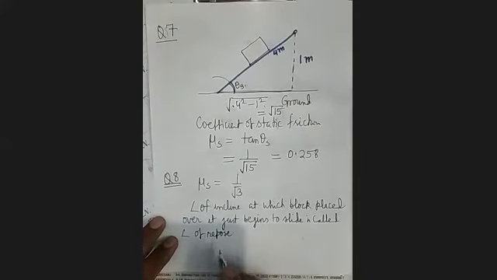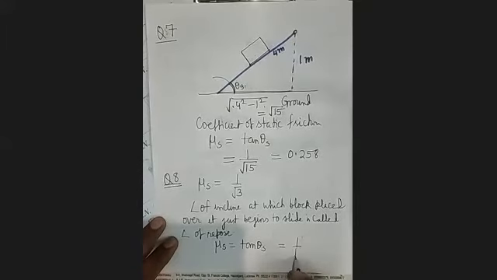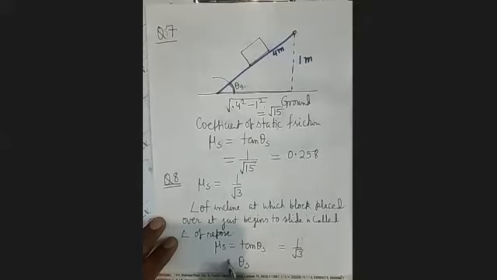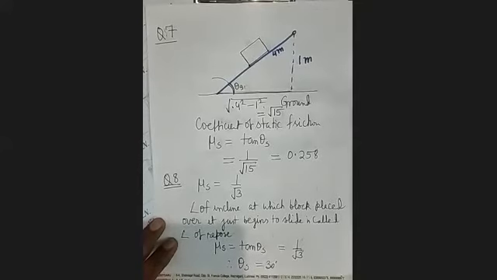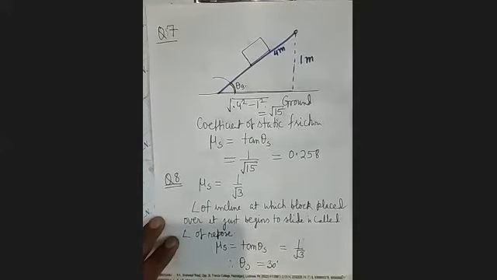So see here, what will be mu s here? Mu s equals tan theta s equals 1 upon root 3. So for which angle is tan 1 upon root 3? 30 degree. So theta s equals 30 degree. So the answer will be 30 degree.